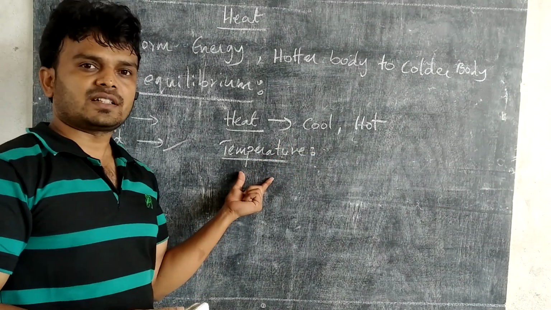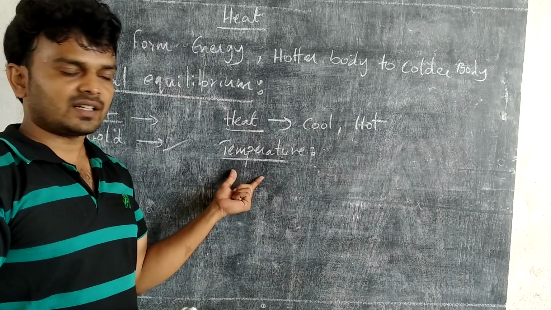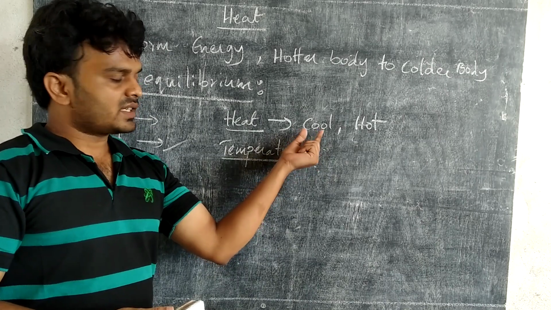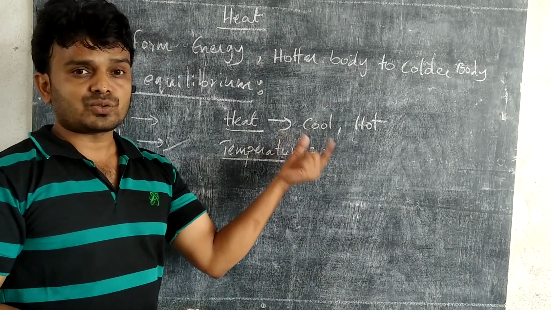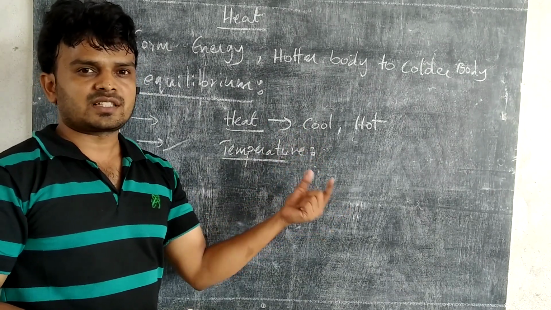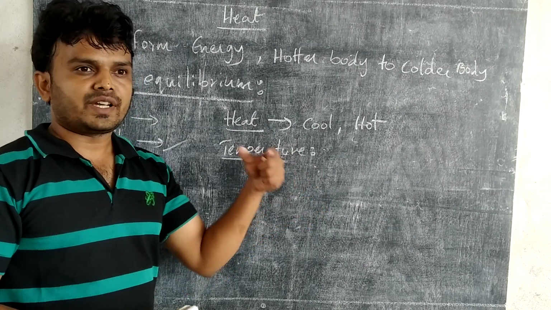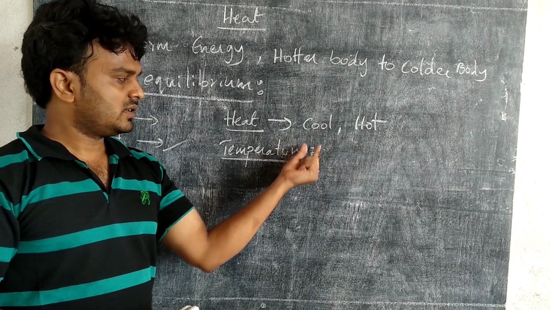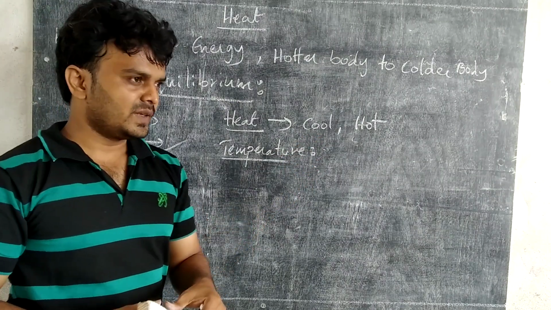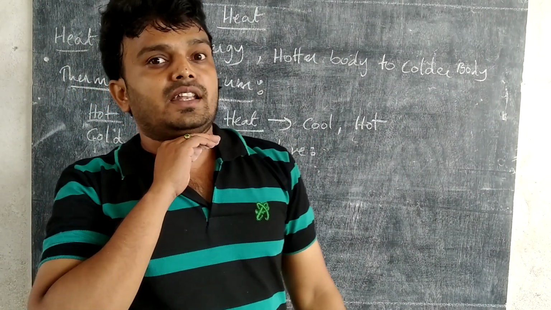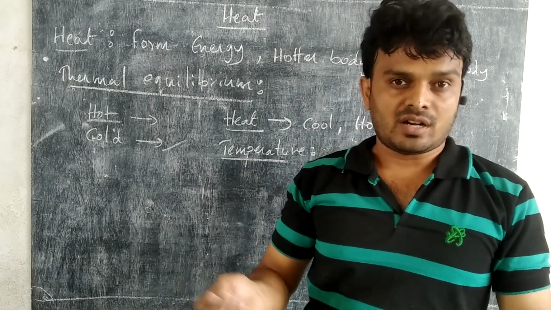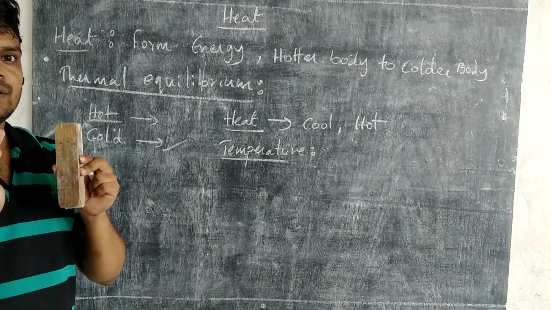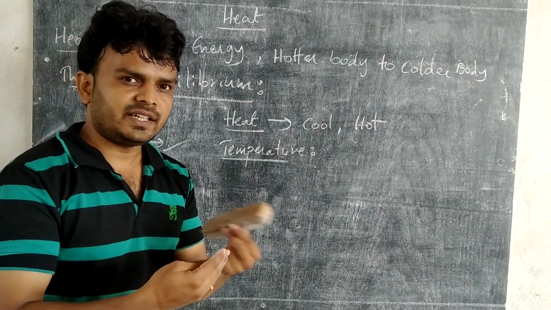But what is meant by temperature? Temperature is nothing but the degree of hotness, the degree of coolness. If the object is cool, temperature tells how much cool it is, like 0 degrees, 15 degrees, 20 degrees. We can express the degree of hotness or coldness as temperature. By touching our neck, we can say that our body is hot. We just say that is fever. That means we are just expressing the heat only.